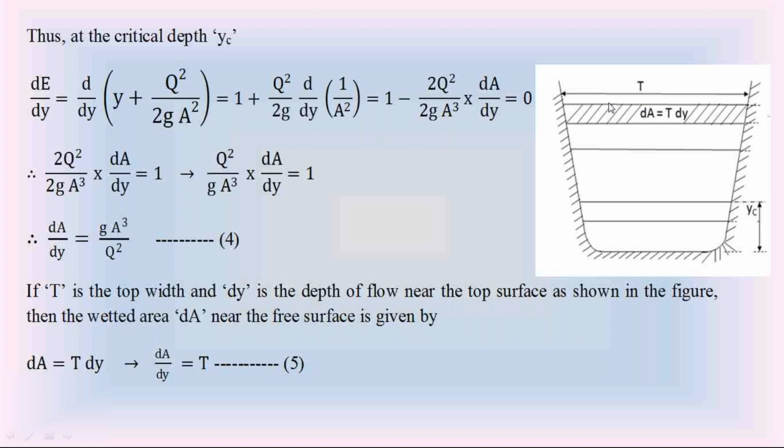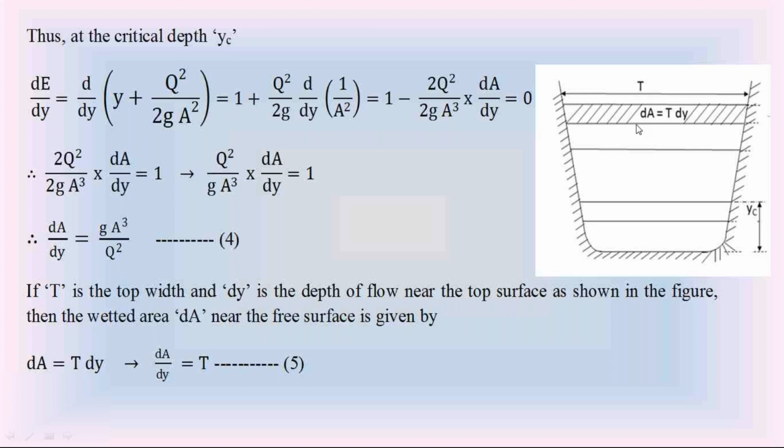From this water surface, consider a thin water layer to find the value of dA by dy. Let the height of this thin water layer be dy. Then the top width at the water surface is T. In open channels, the top width is taken as T.